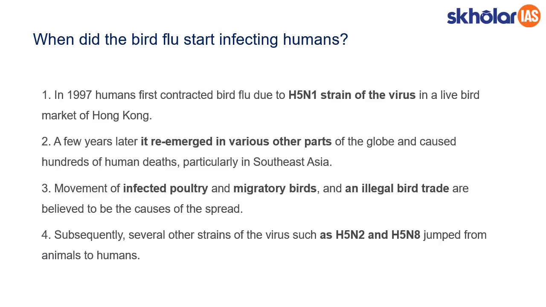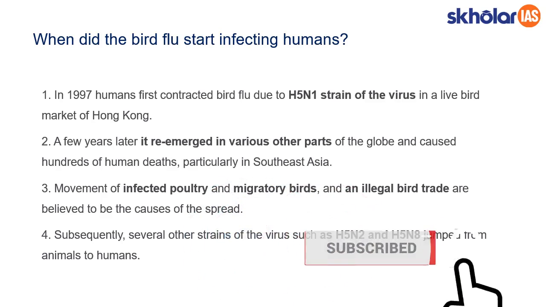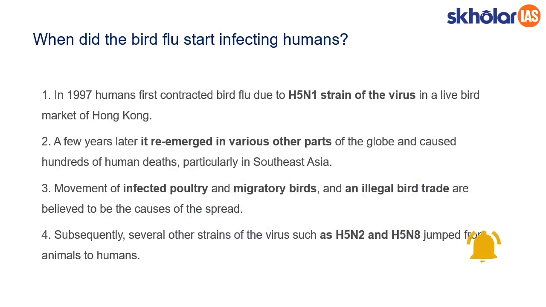When infected poultry is not detected in time, the disease spreads. Second, when migratory birds travel from one place to another, their droppings and point of contact help in transmission of the virus to the target organism. Third, in illegal trade, when these organisms have the disease, they are not scrutinized by law, authorities or any mechanism. As a result, all the healthy birds also come in contact with the disease. So these are the primary reasons why it caused havoc for a few years and caused several deaths.